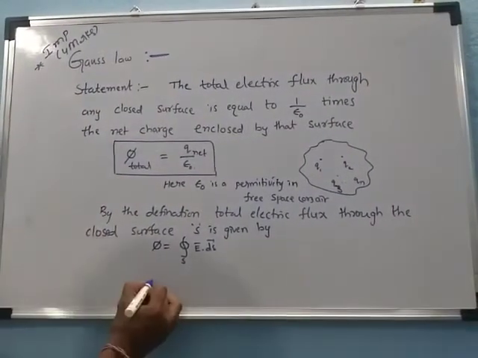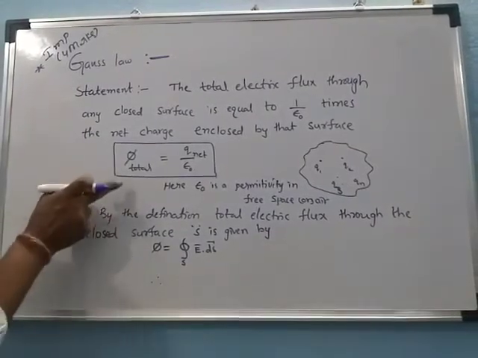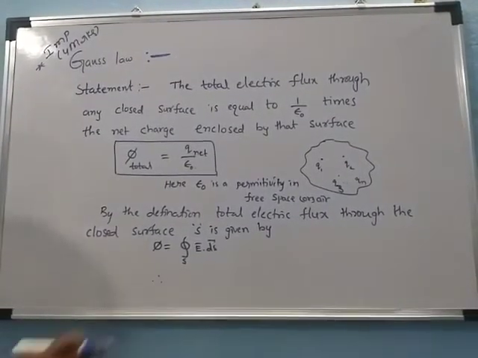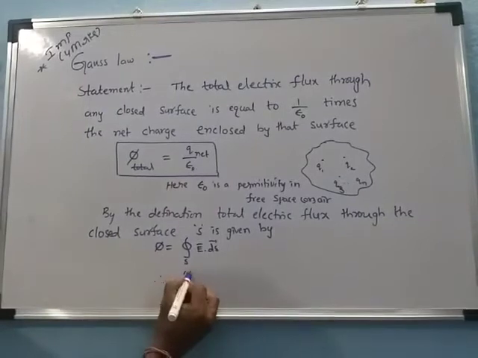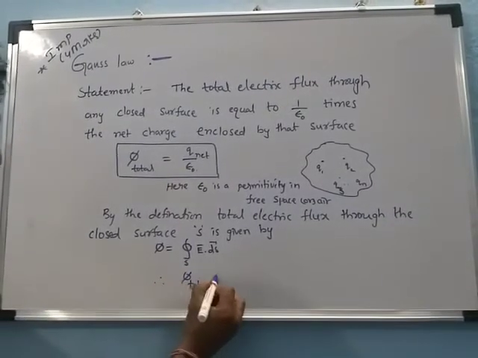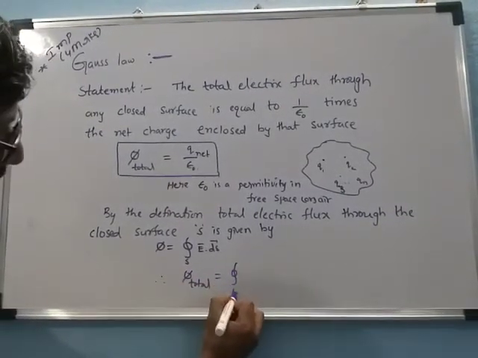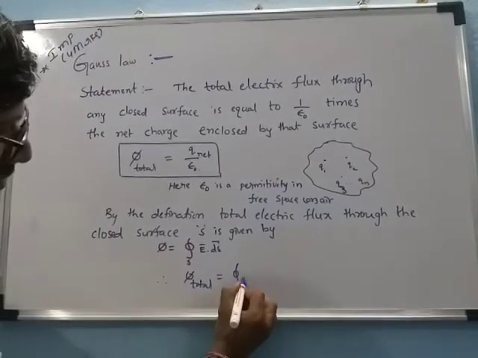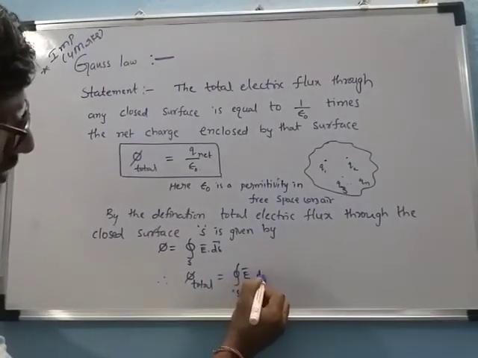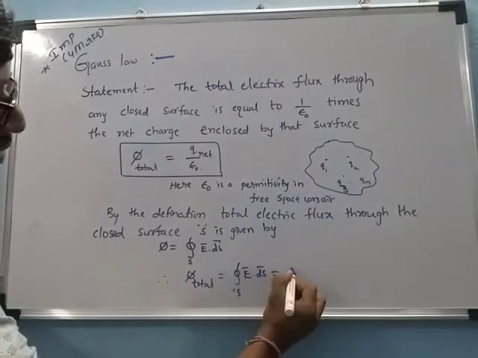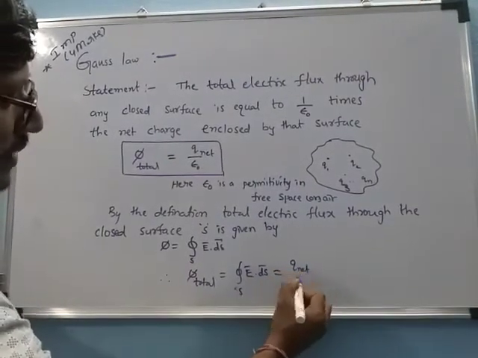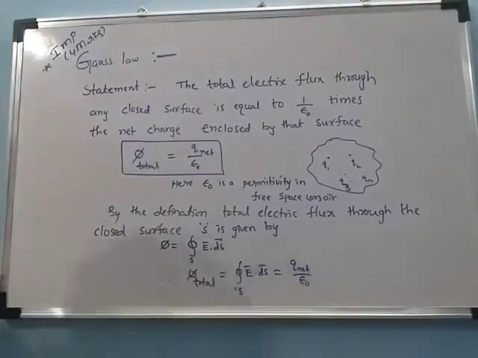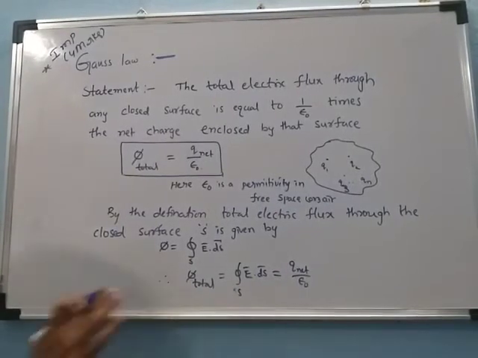Therefore, the total flux is phi equal to the integral over surface S of E bar dot ds bar, which is equal to q net by epsilon naught. This is the statement of Gauss law.